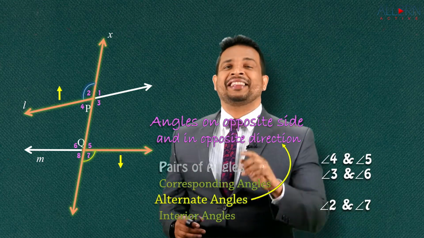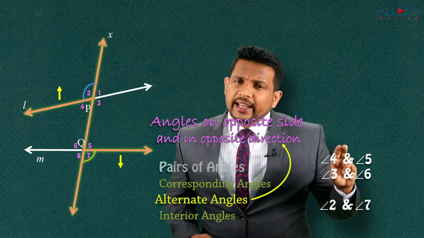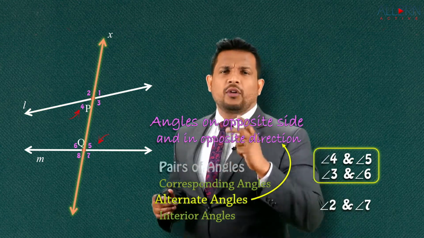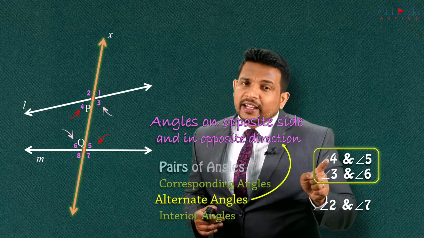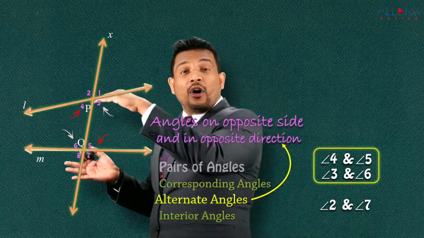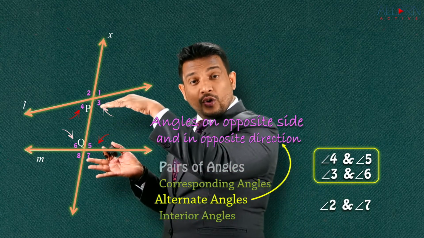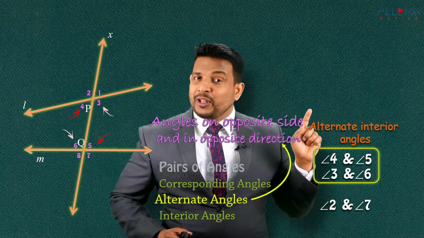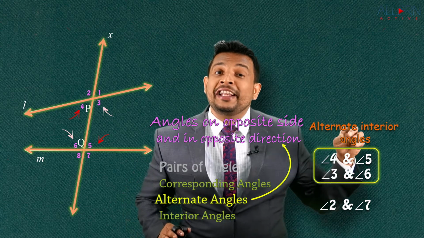But remember one thing which I wanted you to understand, and this is very, very important. I said we have two pairs of alternate angles. When two lines are intersected by a transversal, we get two pairs of alternate angles. We got that. So how come you got this? Yes, observe this. Now these two pairs of alternate angles which we saw are formed within these two lines. Right? If you observe, these are within these two lines. So we can say that they are alternate interior angles. So they are alternate angles, but they are interior within the lines. So we call them alternate interior angles.